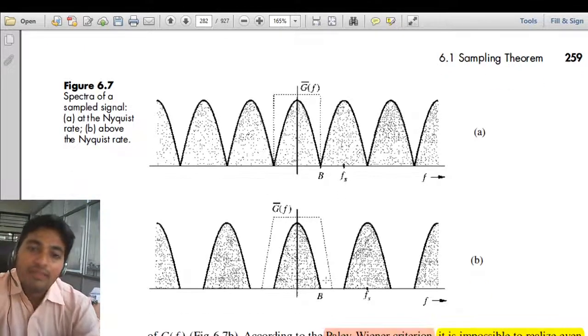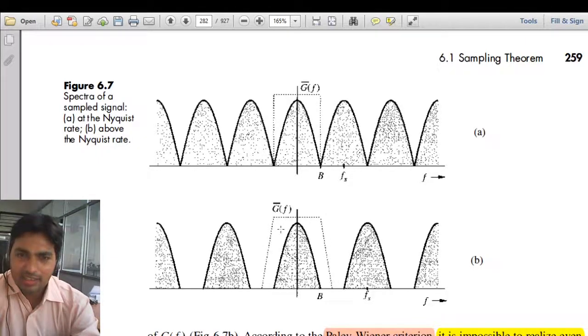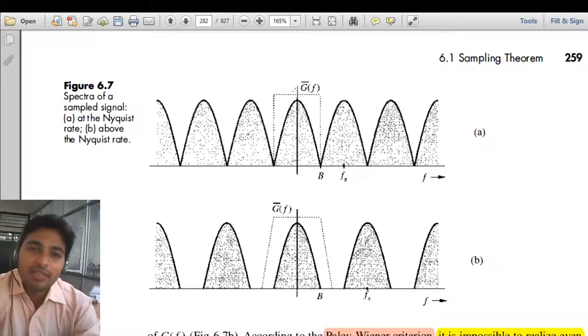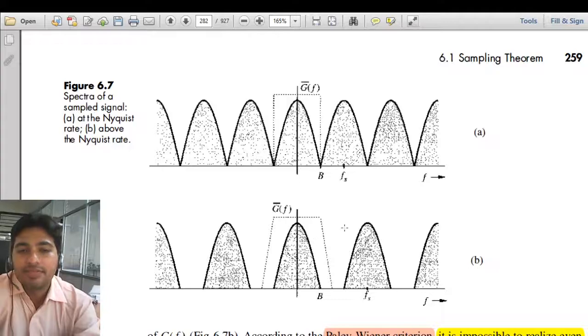Now if we take the sample above the Nyquist rate, that is greater than twice the maximum frequency, then we can use a non-ideal filter whose response is like this. This is a non-ideal filter which we assume closely matches the ideal one, but it is not an ideal pulse kind of response. So now we can use some practical kind of low pass filter.